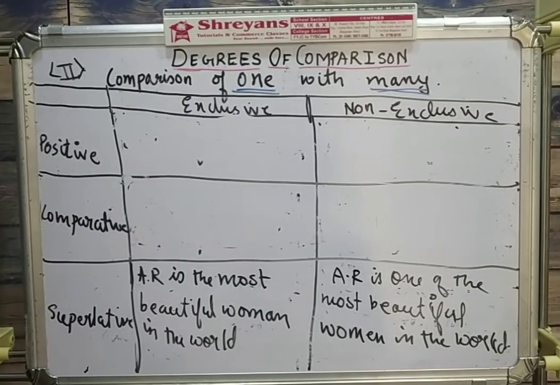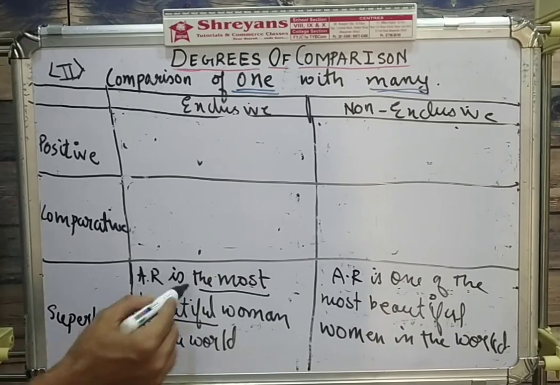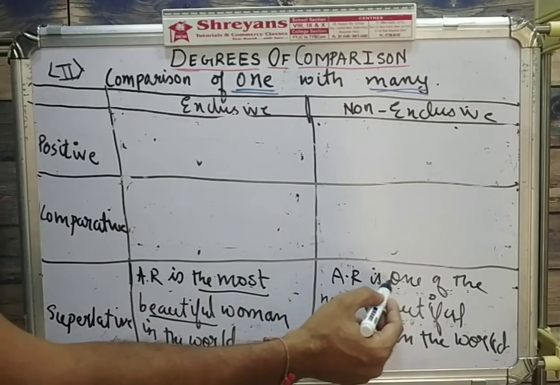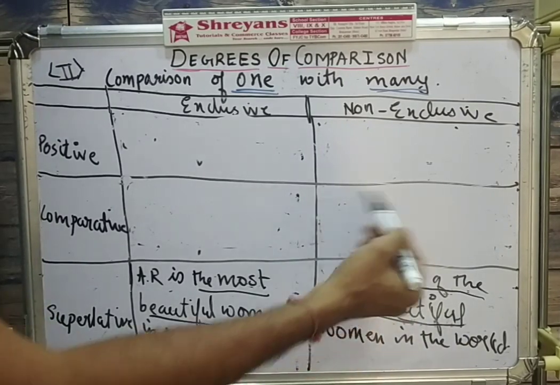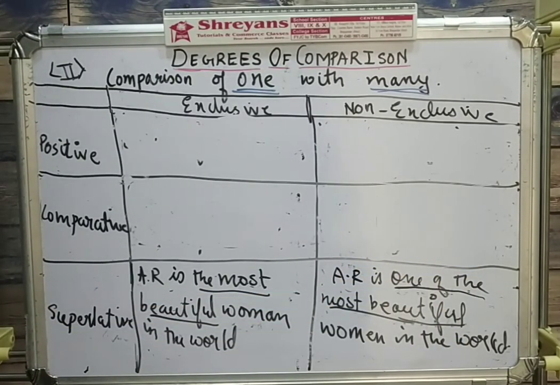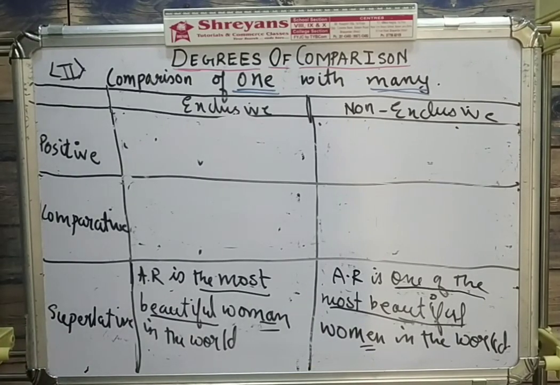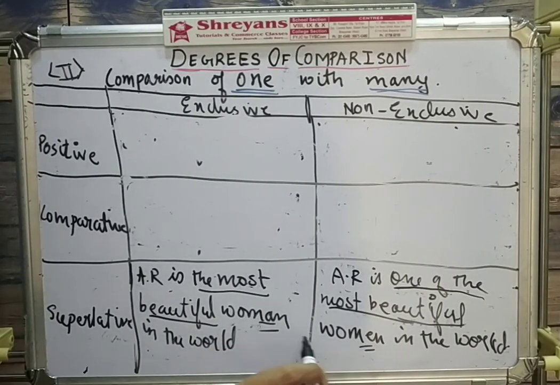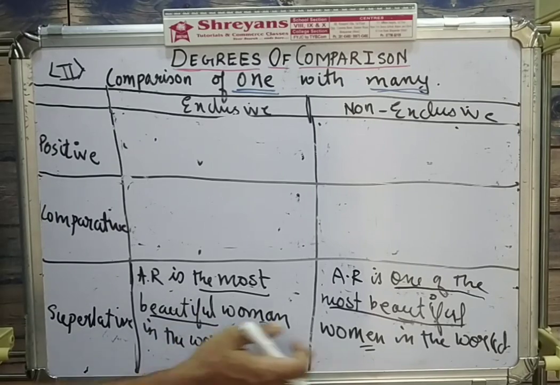Let us come up with the final example. Aishwarya Rai is the most beautiful woman in the world. The most beautiful. Aishwarya Rai is one of the most beautiful. So the most beautiful is exclusive, one of the most beautiful is non-exclusive. So Aishwarya Rai is the most beautiful woman in the world. Aishwarya Rai is one of the most beautiful women in the world. The only purpose of taking this example was that woman ka plural will be women and not womans. That's the only reason for taking this example. So here the plural will be women and not women's. So women, remember that.